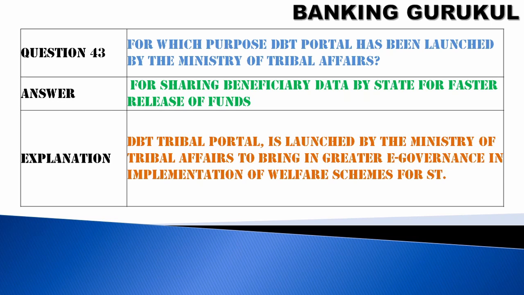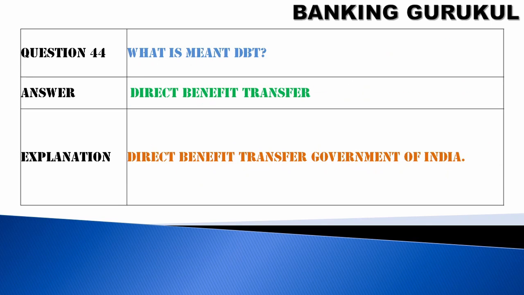Question number 43. For which purpose has the DBT portal been launched by the Ministry of Tribal Affairs? For sharing beneficiary data by the state for faster release of payments. DBT Tribal Portal is launched by the Ministry of Tribal Affairs to bring in greater e-governance in implementation of welfare schemes for ST. Question number 44. What is meant by DBT? Direct benefit transfer. Direct benefit transfer of Government of India.